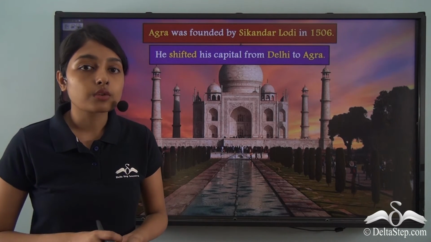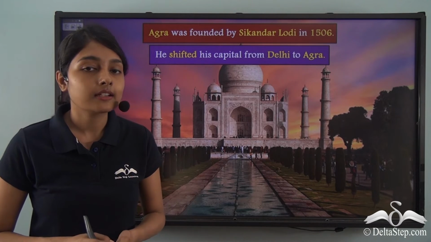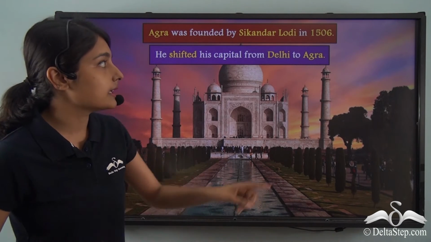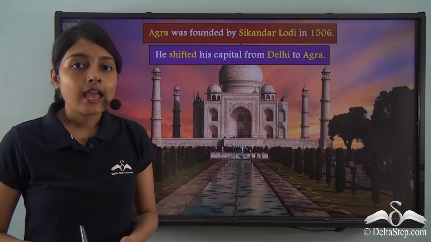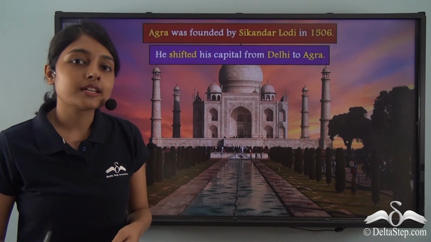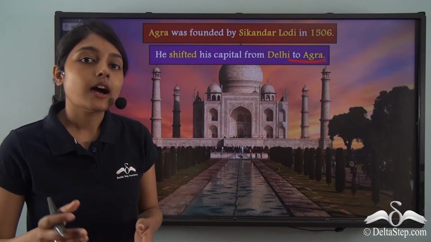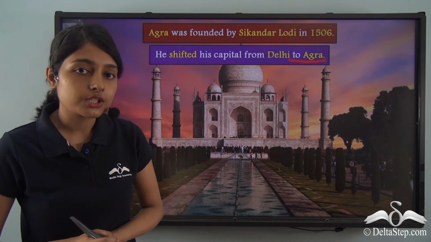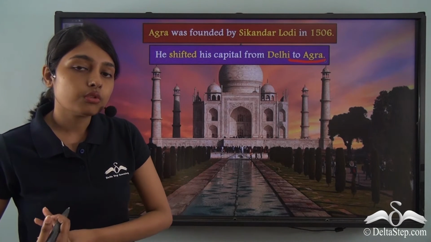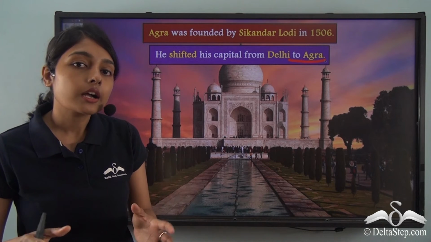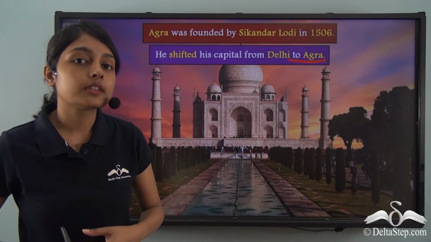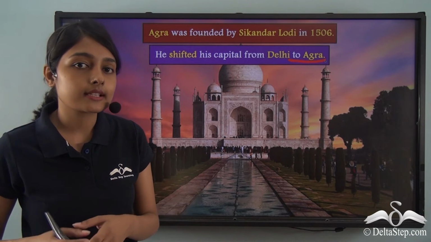Now, it was during the rule of Sikandar Lodi that he founded the city Agra in the year 1506, and soon after he shifted his capital, his center of power, from Delhi to Agra. It is for this reason that Agra came into our discussion, because during the rule of Sikandar Lodi, Agra was now the capital of the Lodi dynasty under the Delhi Sultanate.